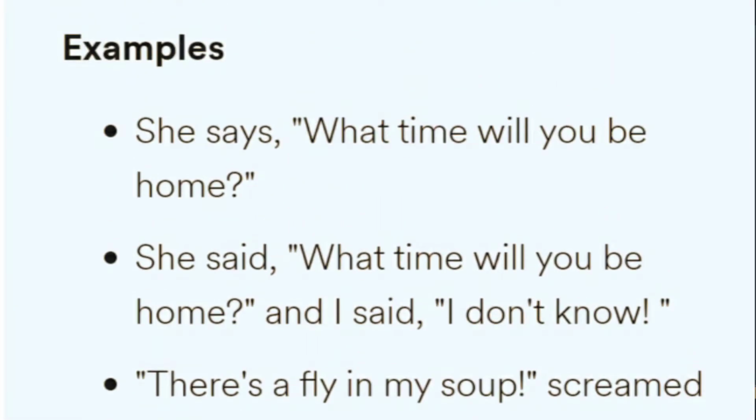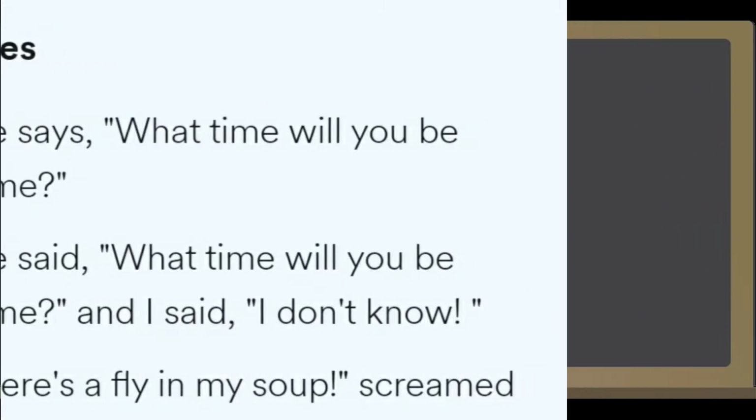Let's see the examples of direct speech. She says, "What time will you be home?" Another example, she said, "What time will you be home?" And I said, "I don't know." Both of these examples are of direct speech. You can see that comma and inverted commas are there, and it is as the person has spoken.